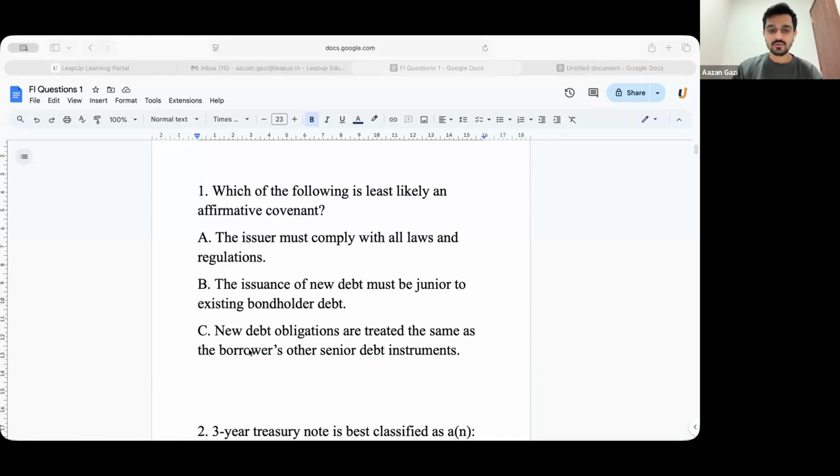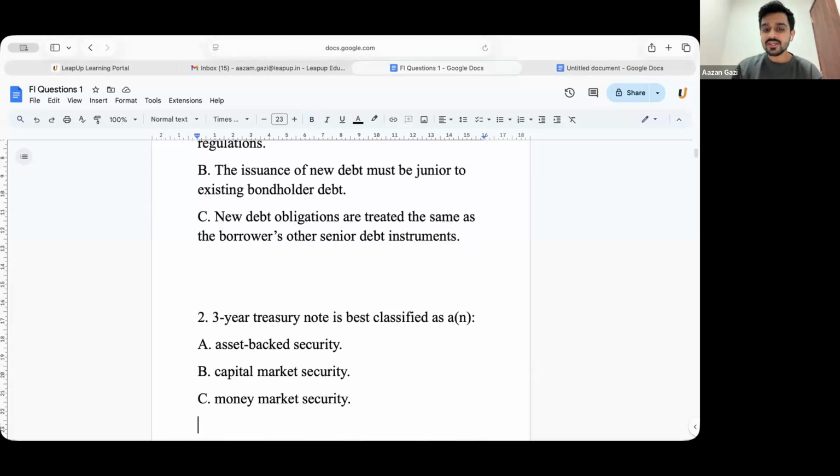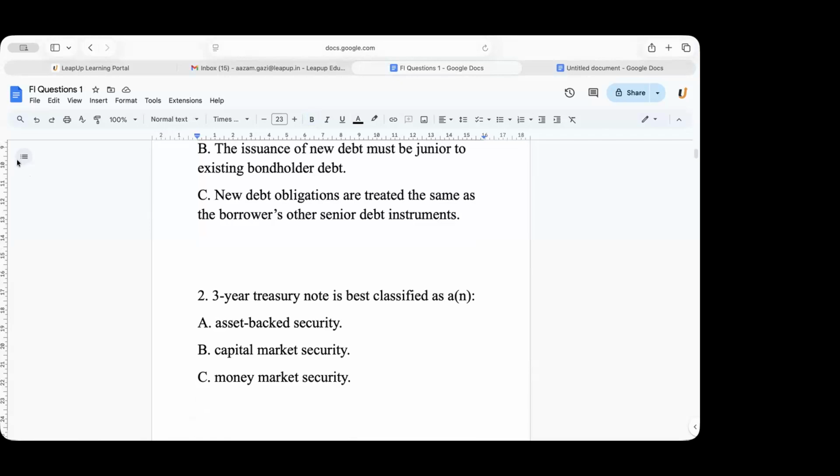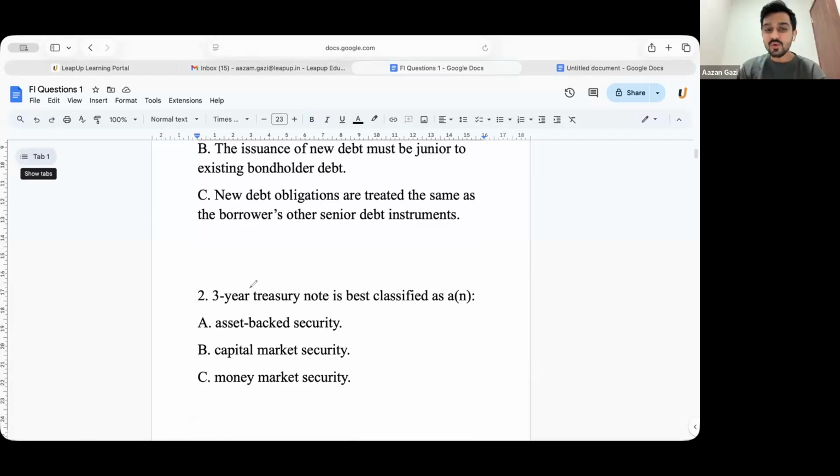Second, let me go to the second one. A 3-year treasury note is best classified as what? First, what do you mean by treasury note, guys? A treasury note is basically a bond issued by the government. It is a 3-year bond.